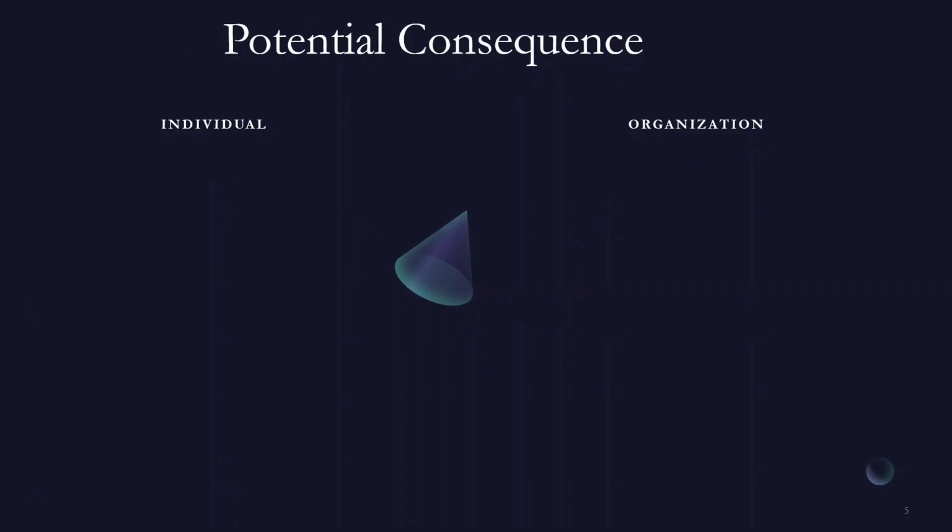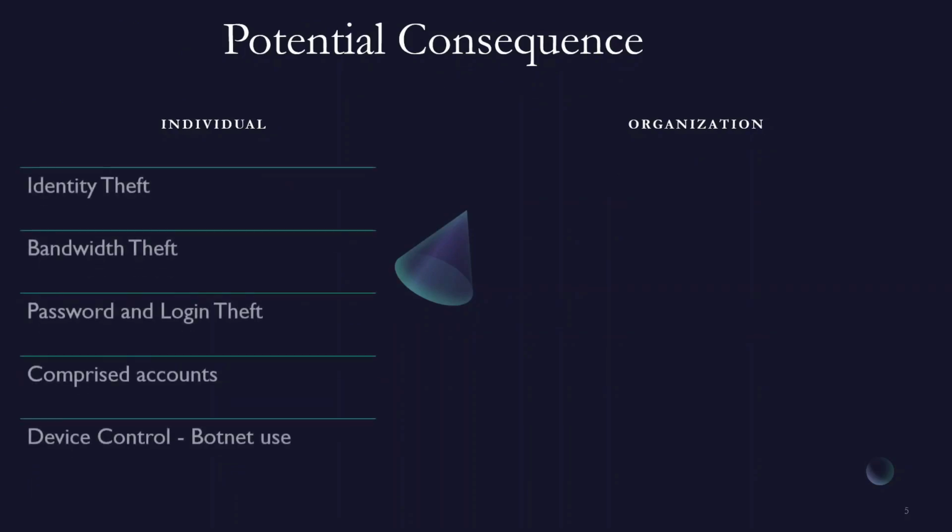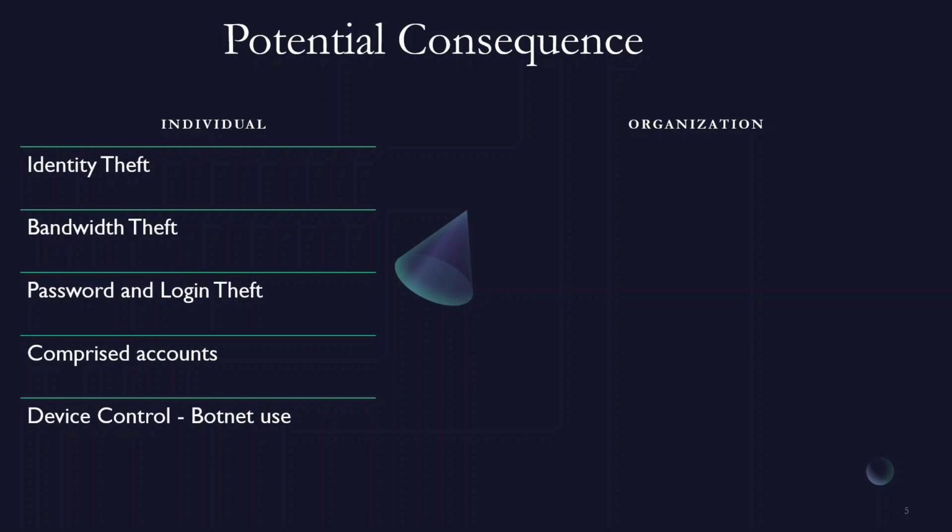All the security risks have potential consequences, like if this should happen, what is the result of it happening? So for the potential consequences, for the individual, it results in identity theft, bandwidth theft, whereby you're like, oh, my network is slow and I'm on 150 Mbps, and why am I having this? It might be a consequence of an intruder on your network. We also have password and login thefts. We have compromised accounts.